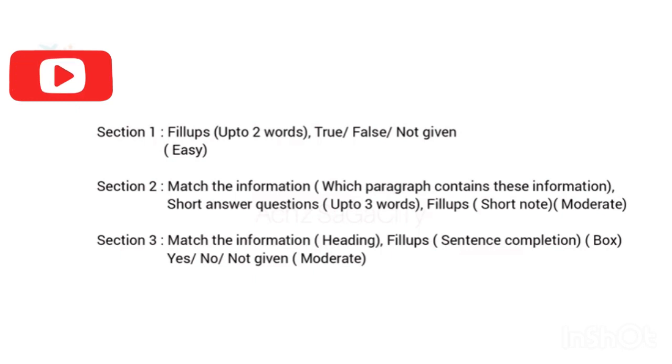You will get the options in a box and you just want to select A, B, C, D like that. The last category is yes, no, not given type of question. So overall, we can say passage 3 will be at a moderate level. So try to concentrate more on the last passage and give some more time for that.